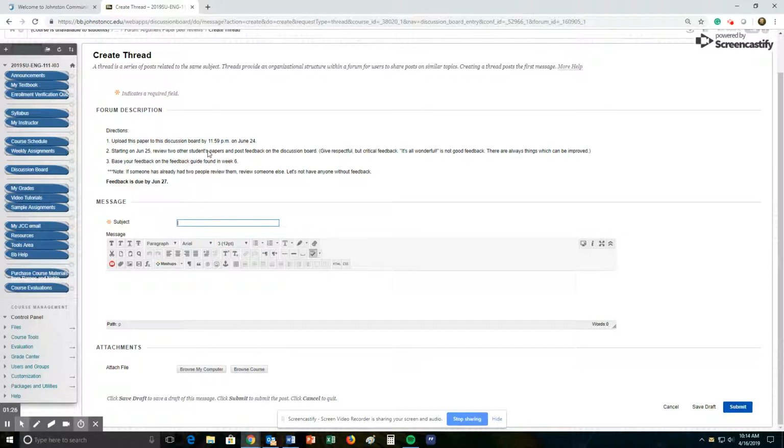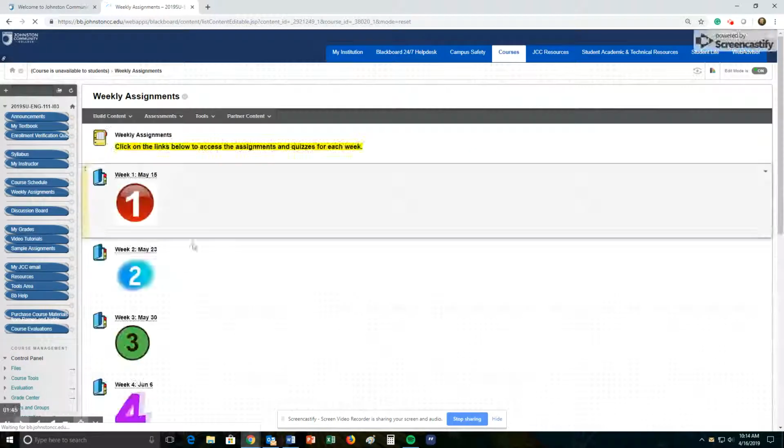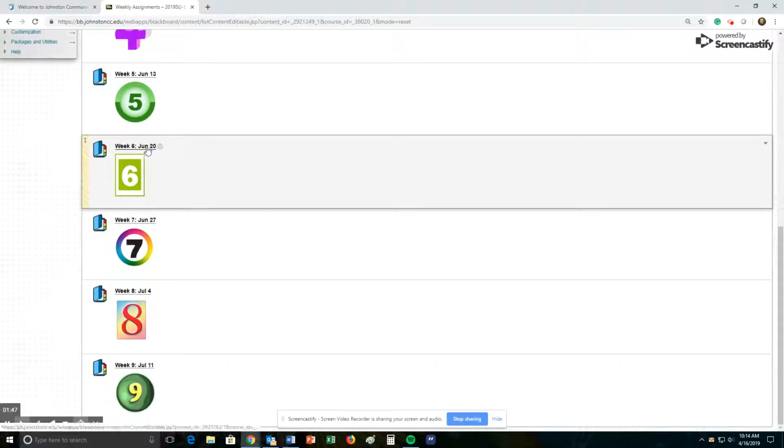So that's how you upload that. Then once you've created a thread, you'll be able to see other people's information. So you need to post your paper by June 24th. Then starting on June 25th, you'll start reviewing 2 other papers. And then you have to give your feedback by June 27th. So that is important for that week. So again, here we are in week 6.